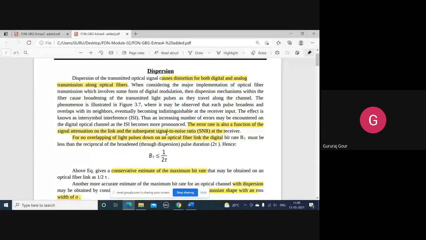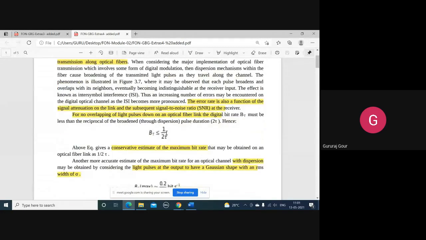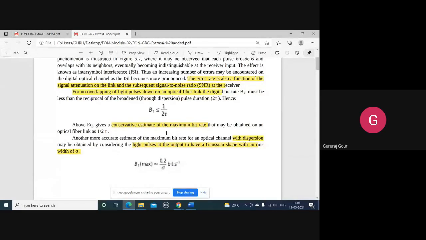Without overlapping, we came across the maximum bit rate as 1 by 2 tau, where tau is the delay, and with the overlapping, assuming the Gaussian shape, with sigma as the RMS width, we got a bit rate of 0.2 by sigma bits per second.